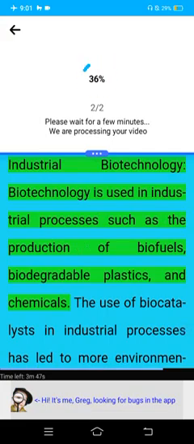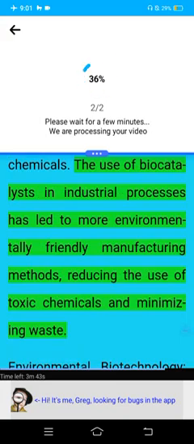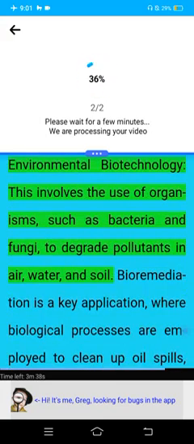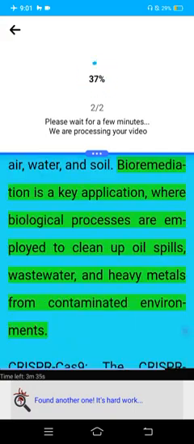Industrial biotechnology. Biotechnology is used in industrial processes such as the production of biofuels, biodegradable plastics, and chemicals. The use of biocatalysts in industrial processes has led to more environmentally friendly manufacturing methods, reducing the use of toxic chemicals and minimizing waste. Environmental biotechnology. This involves the use of organisms, such as bacteria and fungi, to degrade pollutants in air, water, and soil. Bioremediation is a key application, where biological processes are employed to clean up oil spills, wastewater, and heavy metals from contaminated environments.